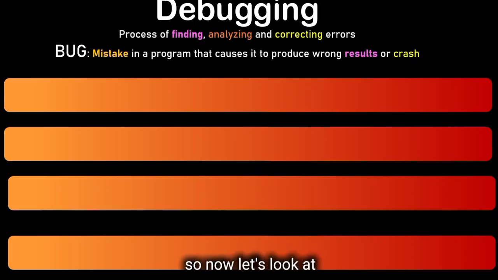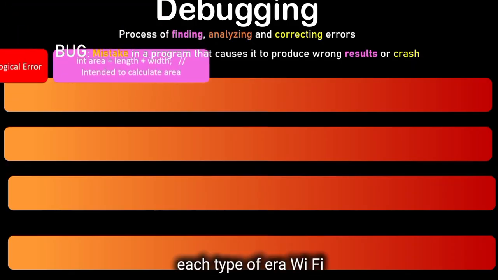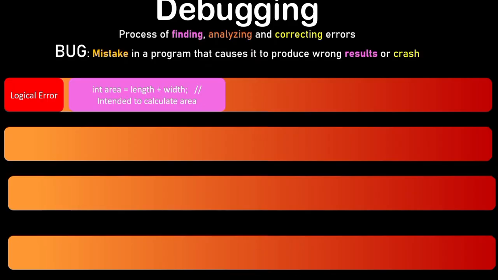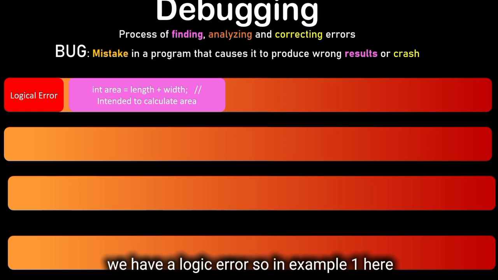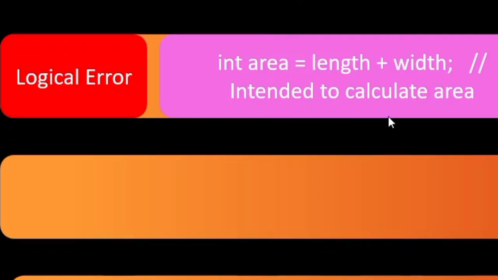So now let's look at each type of error with an example and how we can correct each type of error in C++. To begin with, we have a logic error. In example 1 here, the programmer intended to calculate area. Now let's check the input.